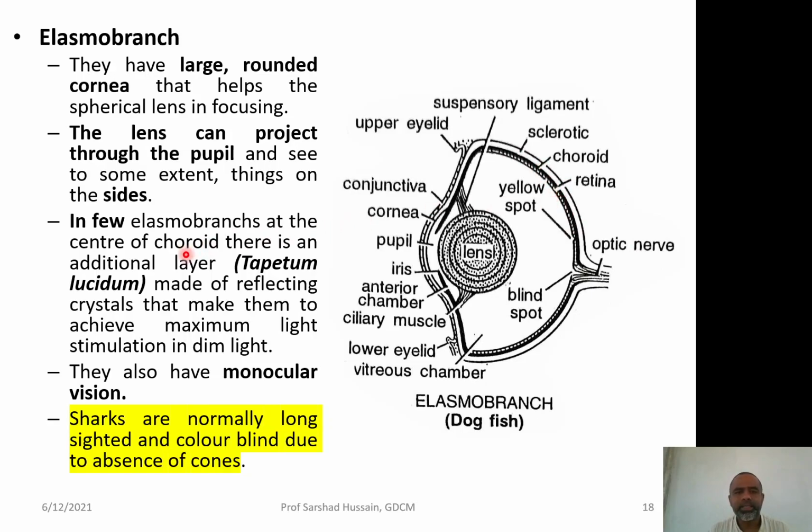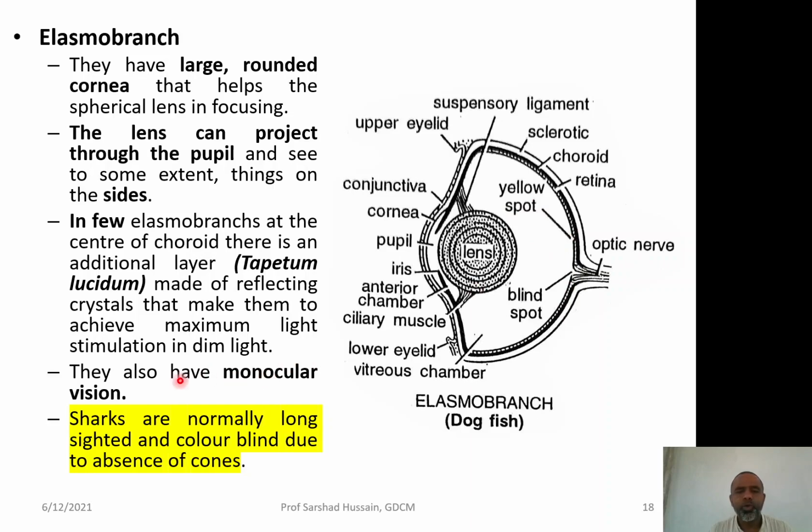But since these fishes are living in the water, where light is already very less, they have a layer called the tapetum lucidum, which makes reflection, so that the maximum light may be received by the retina for the formation of the image.